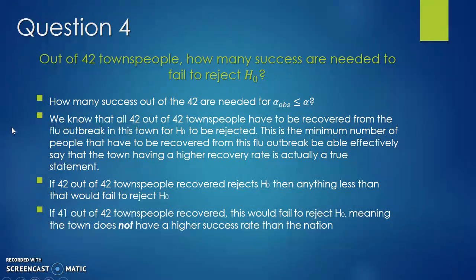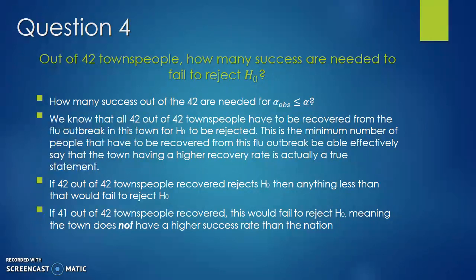In question 4, out of 42 townspeople, how many successes are needed to fail to reject the null hypothesis? Well, how many successes out of the 42 are needed for the alpha observed to be less than or equal to alpha?